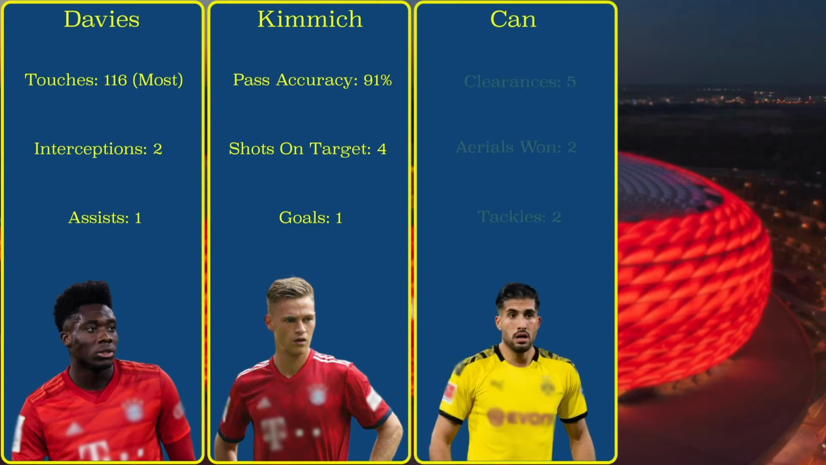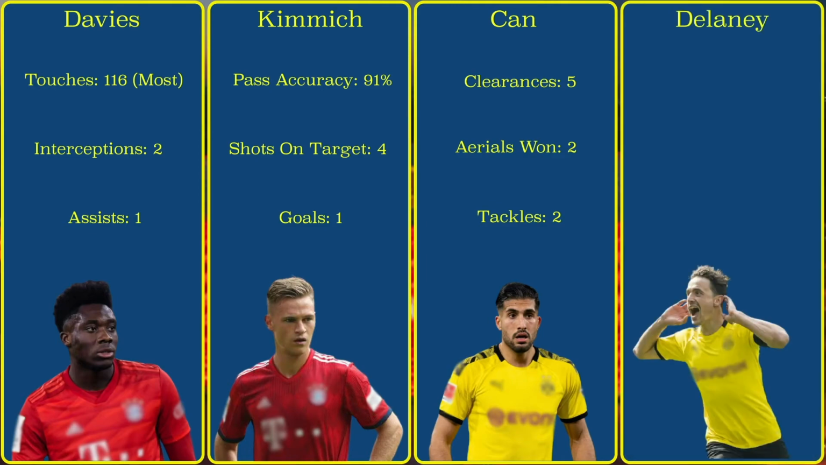Emre Can seems to be settling well as a centre back in a three-man defence. He won 2 aerial battles, had 5 clearances, and made 2 tackles. Apart from his mistake that cost Dortmund the game, Delaney was pretty good throughout the match. He had a pass accuracy of 74%, he made 3 interceptions, and also assisted Haaland's goal.